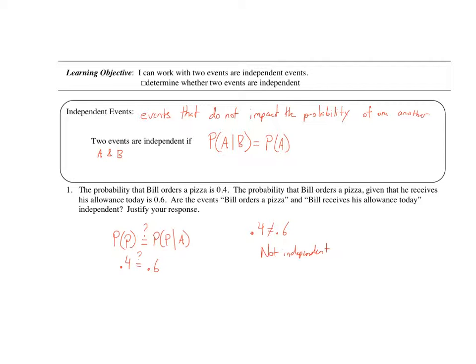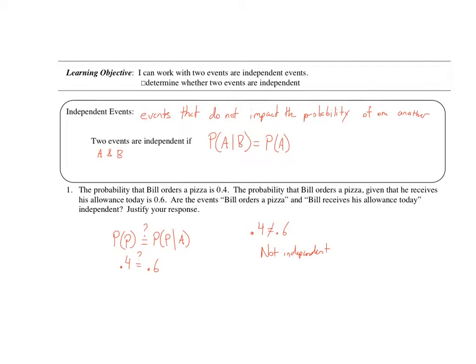So, probability notation here, the probability of A given B. If B occurred, and A's probability is one thing, if they're independent, that means the probability is going to be the same. So B has no impact on the probability of A. So this statement right here, the probability of A given B equal to the probability of A, means the two events are independent. The event B occurring does not impact A.